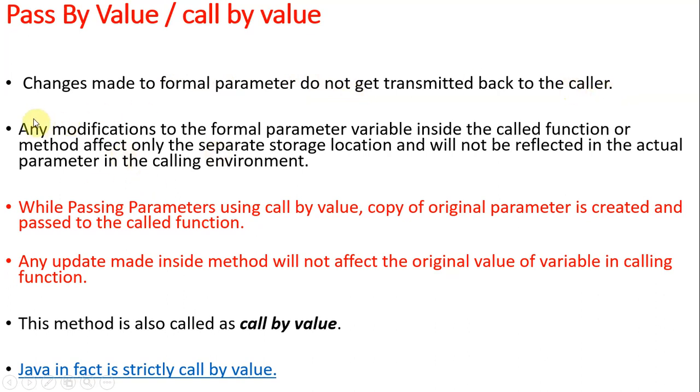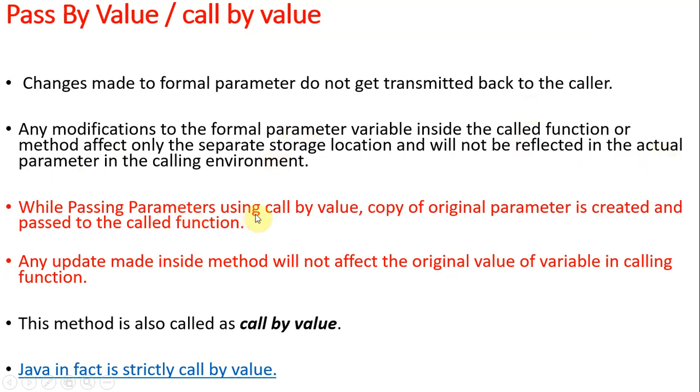Any modification to the formal parameter variable inside the called function or method affects only the separate storage location, and will not be reflected in the actual parameter in the calling environment. So we have two kinds of parameters, formal and actual. Any changes made to formal parameters cannot reflect in the actual parameters. Formal parameters are the method declaration, prototype. Actual means method calling. The changes made at formal parameters will not affect the actual.